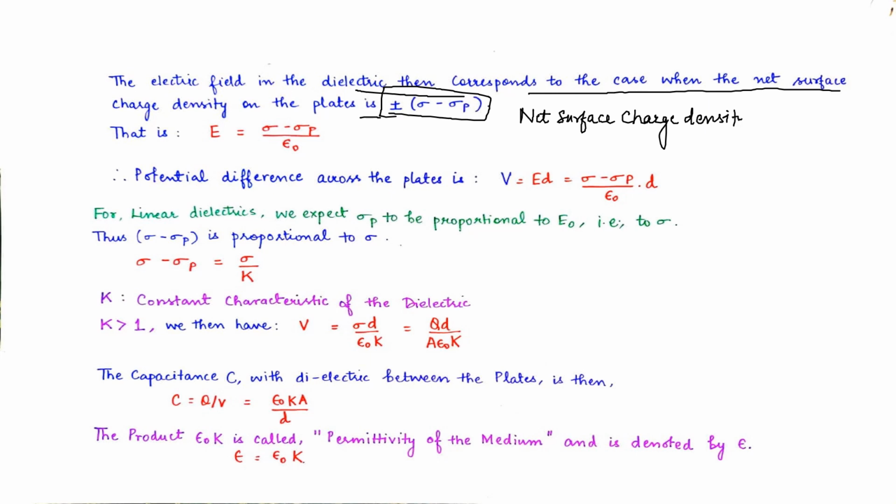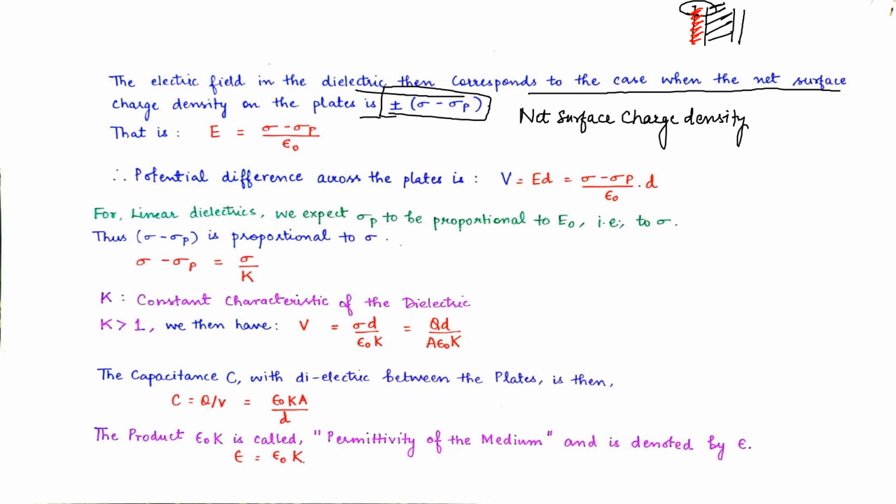Because our combination is like this. This is the dielectric. This has one surface charge density, this has another surface charge density. So overall there will be a charge density which is the difference between the two densities.